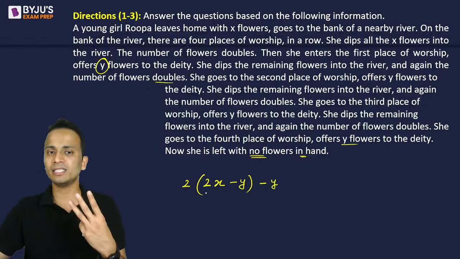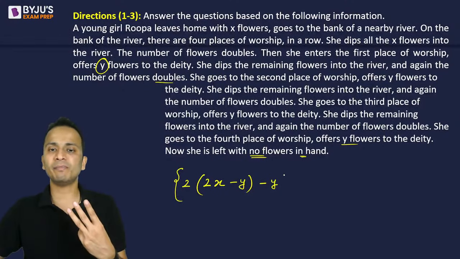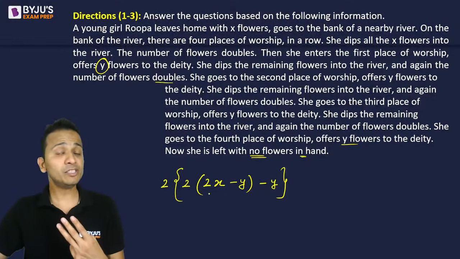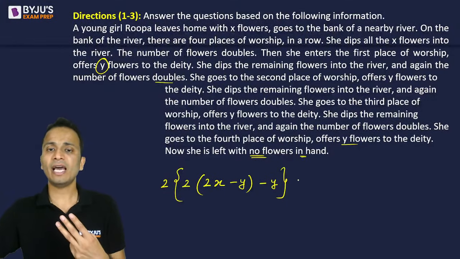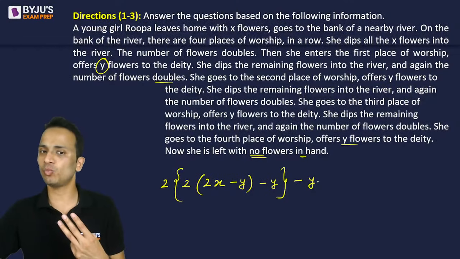Now at the third deity, just before going there, she will dip the flowers into the river. So this remaining number of flowers will get doubled. Please be careful with the brackets. Then she will offer Y flowers, so the number of flowers remaining will be minus Y.